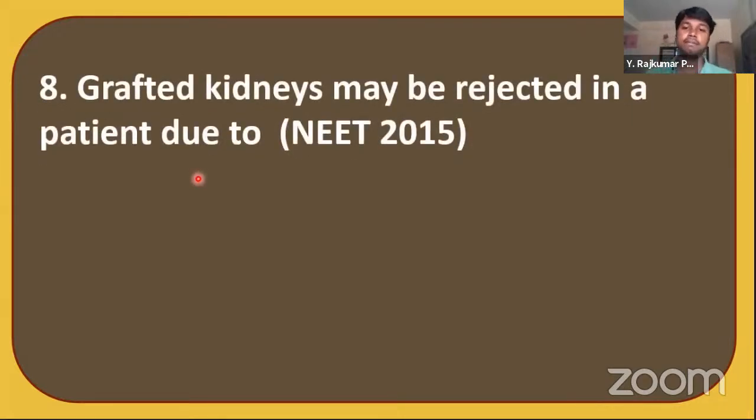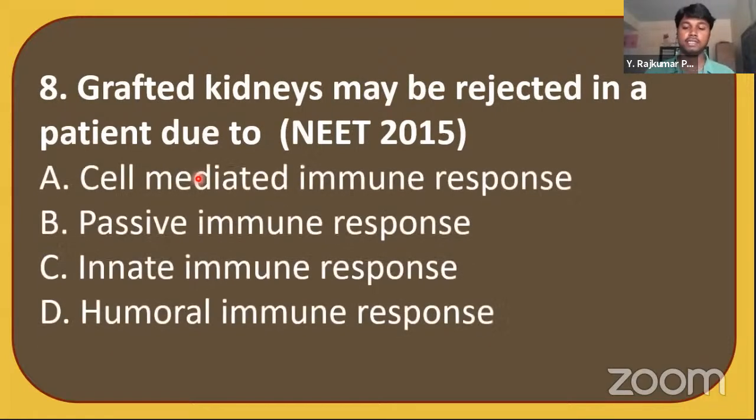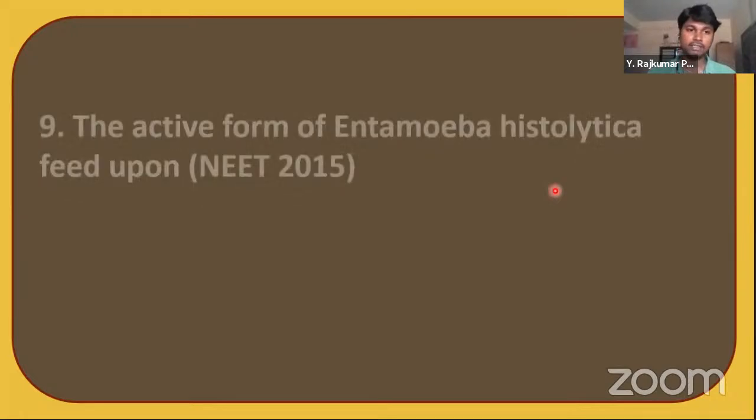Grafted kidneys may be rejected in a patient. Why do graft rejections take place? See the options: cell-mediated immune responses, passive immune responses, innate immune responses, or humoral immune responses. Can you guess the answer? Yes, the answer is cell-mediated immune response. See, the cell-mediated immune response is responsible for graft rejections. Okay. Let's go to the next question, which is the ninth one.